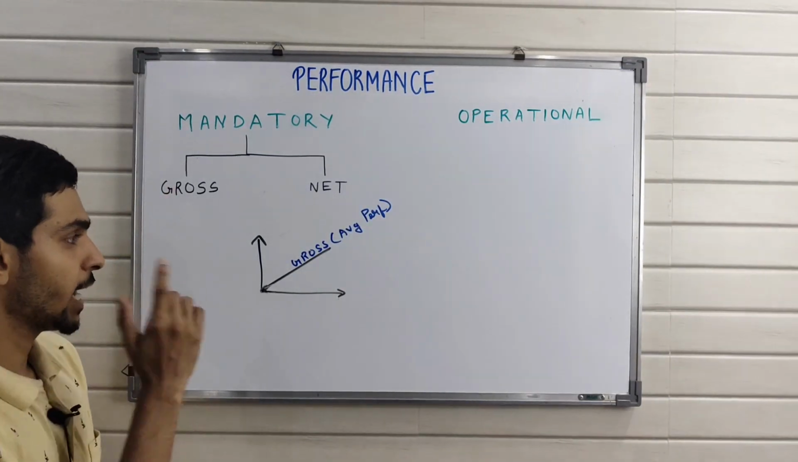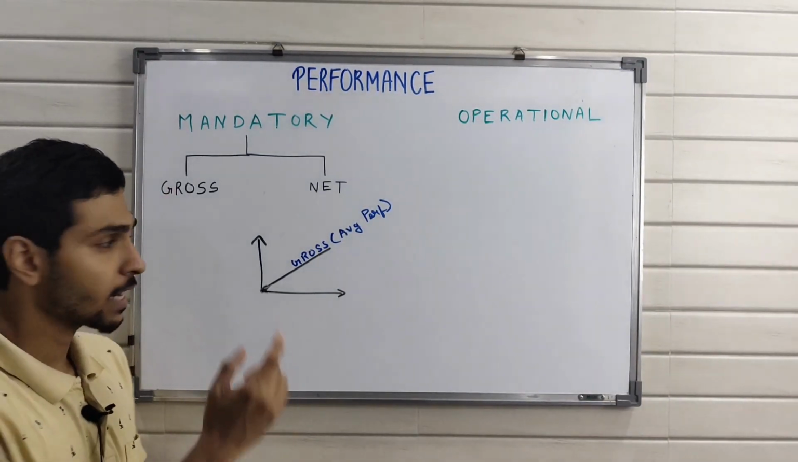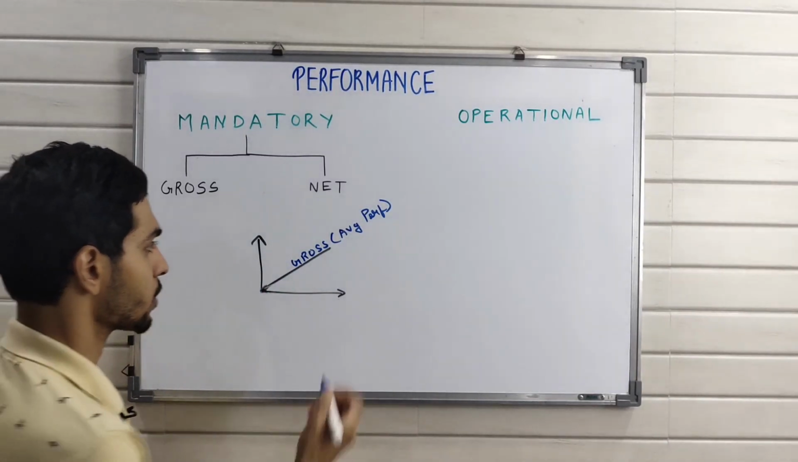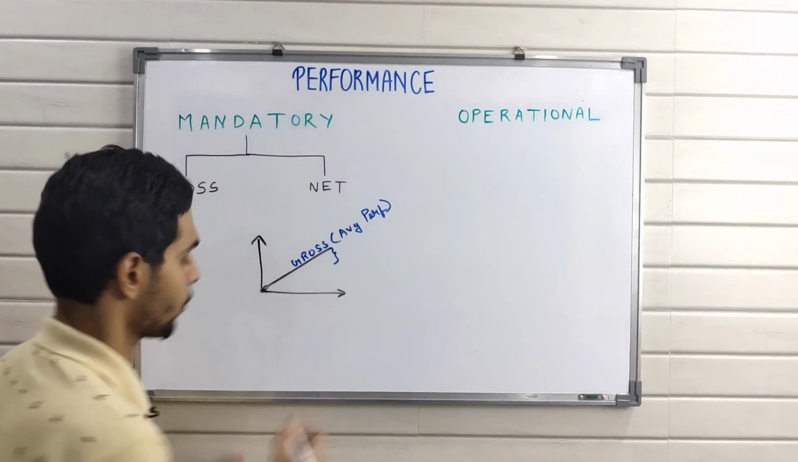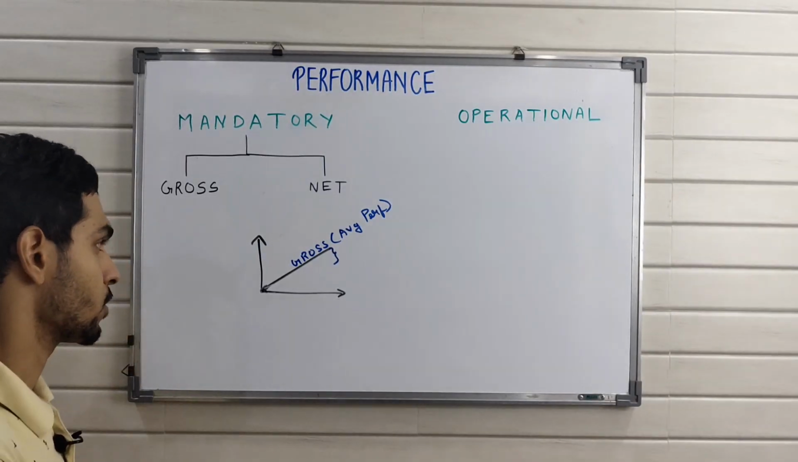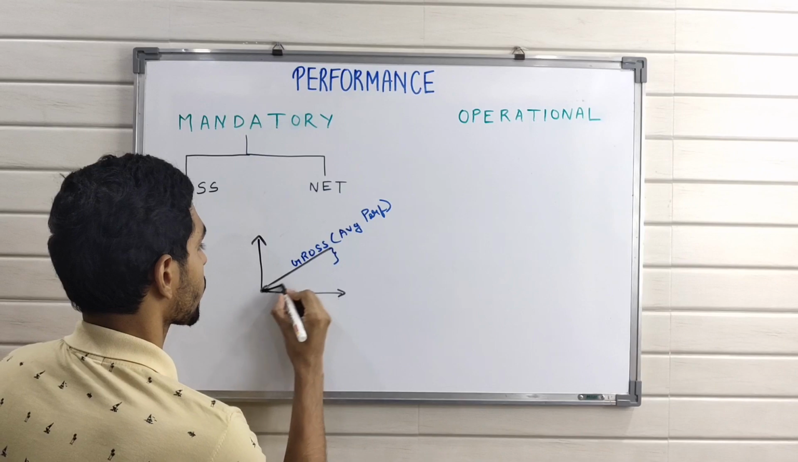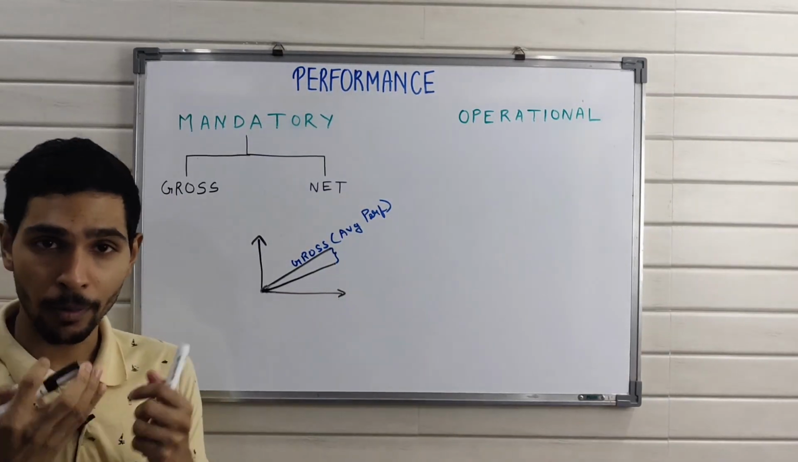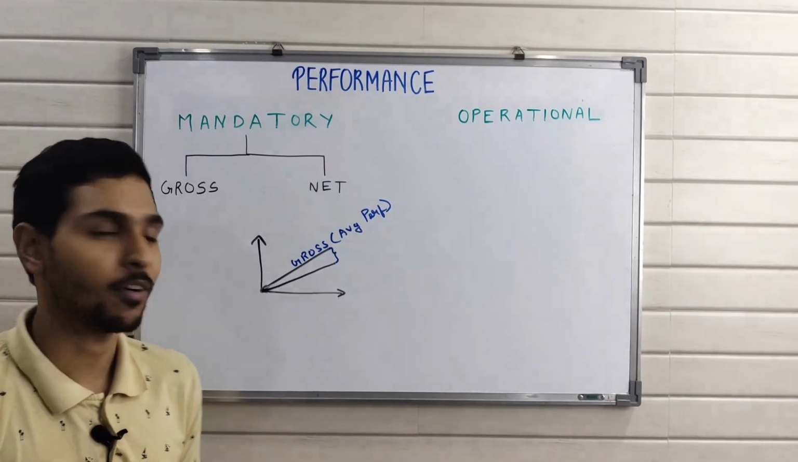So next is net performance. So when you deduct your gross performance, which is your average performance, by a certain value, you get your net performance. Okay. So your net performance is a lower performance. It's a more stricter performance.